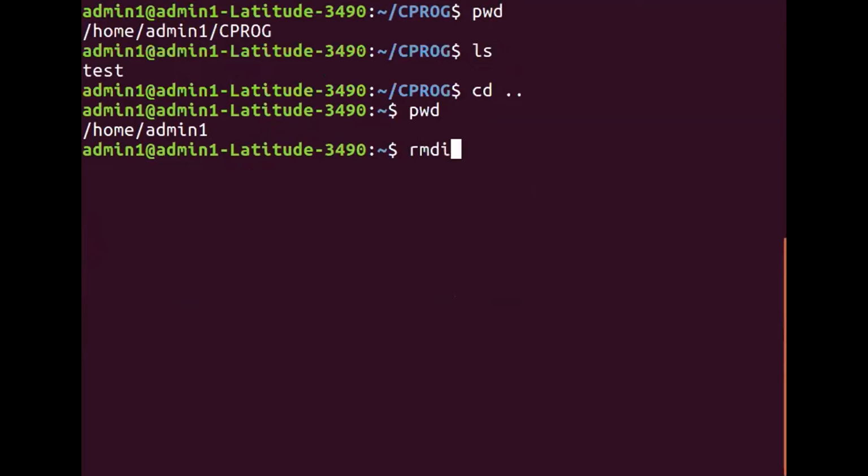Now I will say rmdir CPROG and I'm going to press the enter key. What will happen in the next line? Please type your answer in the chat box.